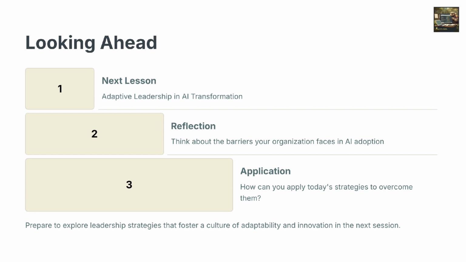In our next lesson, we'll explore adaptive leadership and AI transformation, focusing on how leaders can foster resilience, innovation, and collaboration in AI projects. As you reflect on today's lesson, consider the barriers your organization faces and how you can apply these strategies to overcome them.